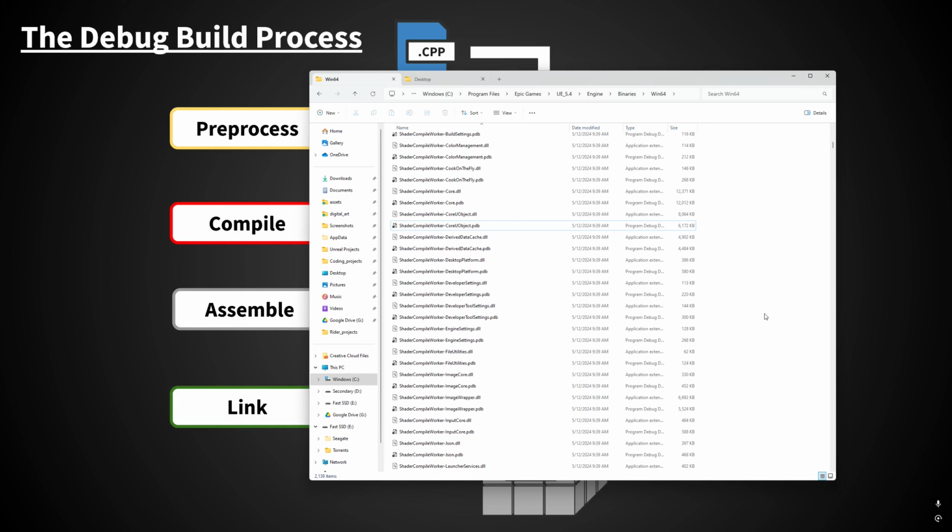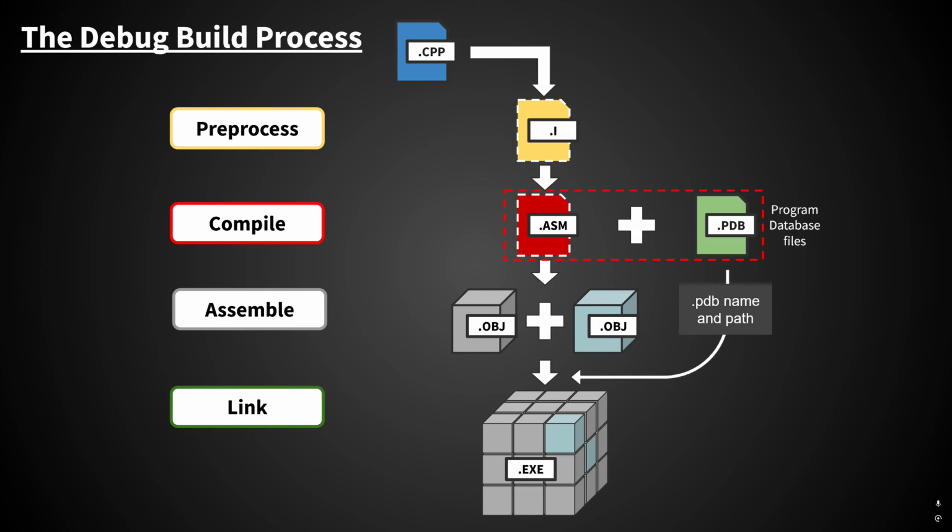So you'll be generating PDBs when you build from your custom modified source build. Because we're installing just this one version, we have no need to do that. In fact, all the source code files are read-only, so you shouldn't be modifying them. But the benefit of that is that we can just then install the PDBs and begin to debug right away because they're all pre-made. So now we know that we build in debug config to ensure that we get debug symbols, which are in the PDB format, and then the information necessary to find them is combined along with all the different object files in the linker phase into the final executable.